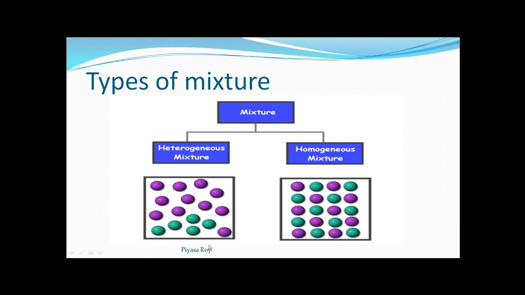So this is the difference: in heterogeneous mixtures the particles are not distributed uniformly throughout the volume, whereas for homogeneous mixtures they are distributed uniformly throughout the volume of the substance.